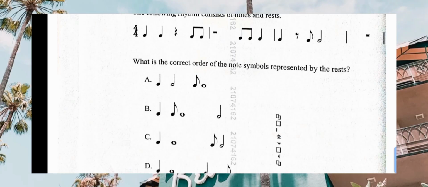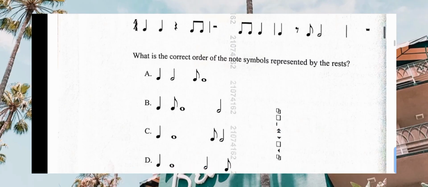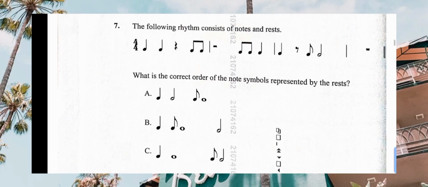The first rest is a rest of a crotchet. Then the second one is a minim. Then we have the rest of a quaver. After the quaver, the last one is a semibreve. So which one will be our correct answer? Our correct answer will be C.